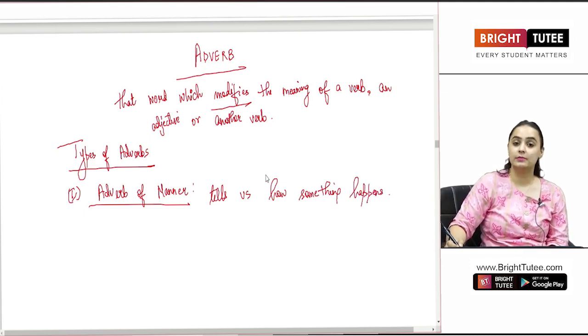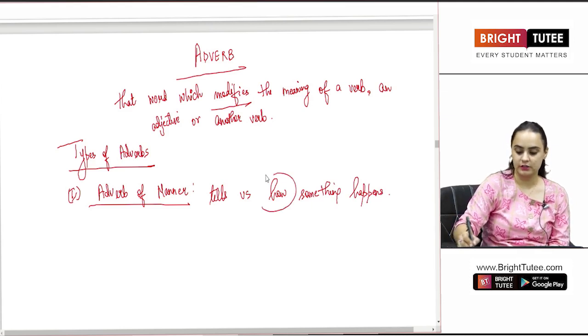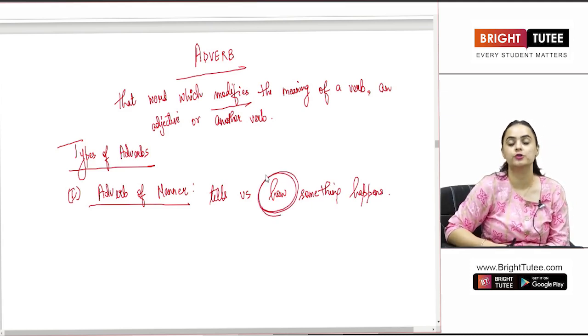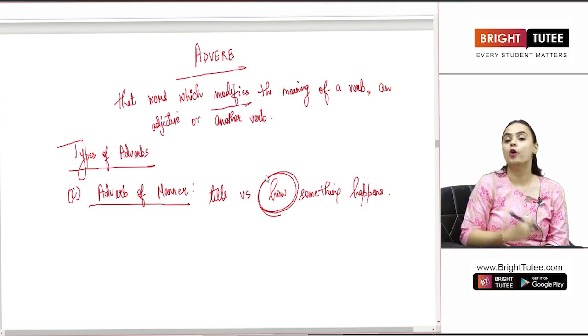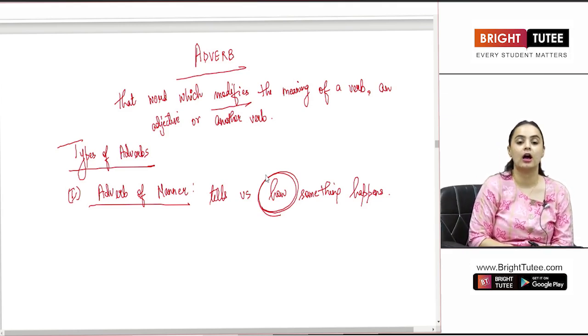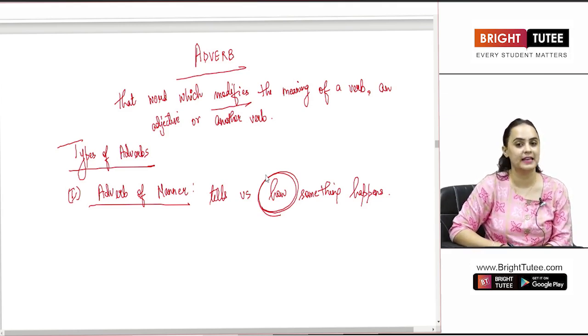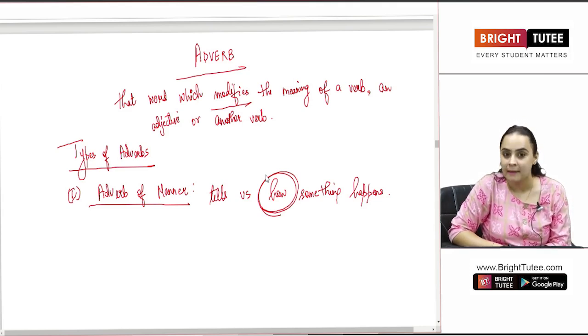As we are talking about the manner of something, so it is going to answer the question how. So how is something happening? How is something taking place? That is what we call an adverb of manner.